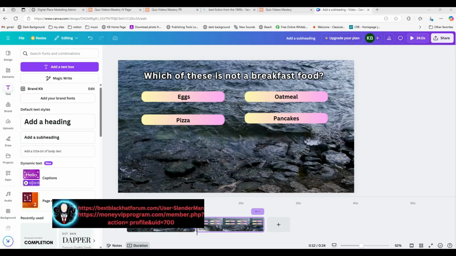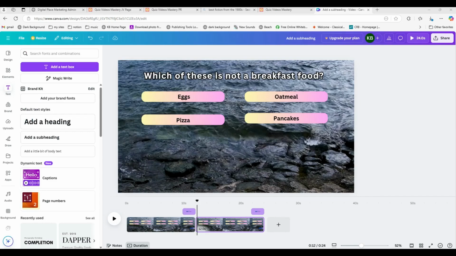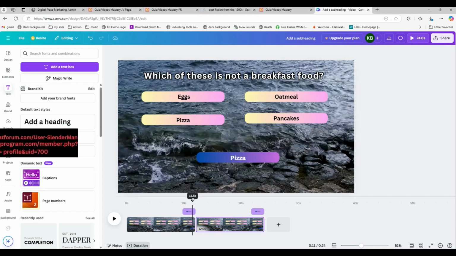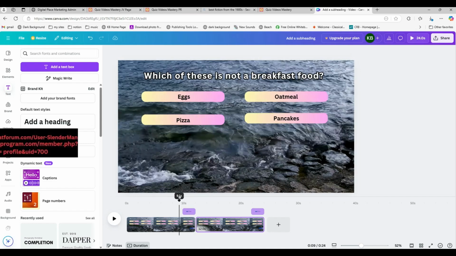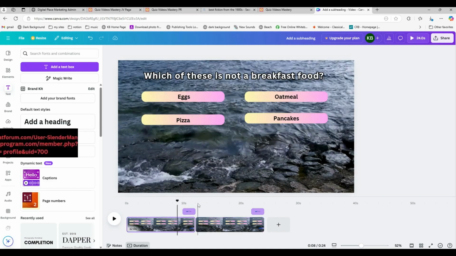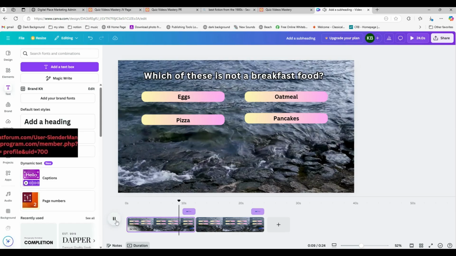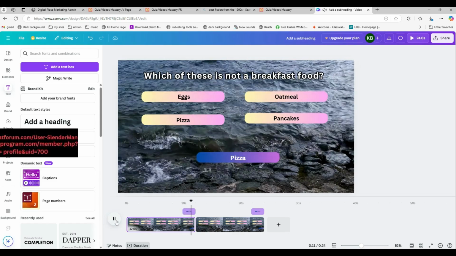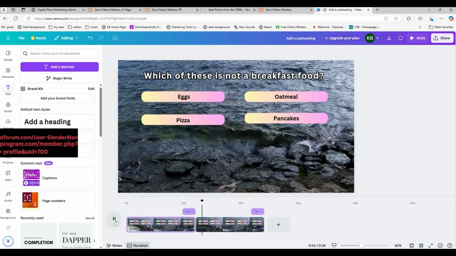I had paused the video for a moment to check something out. I wasn't sure a moment ago why I had pizza separate up here and the background box that it goes on. I don't know if that was a little bit of a glitch or me misunderstanding what Canva was trying to do, but I don't need two of them. I just need the box. Watch this. Okay, so that's it. And I duplicated.